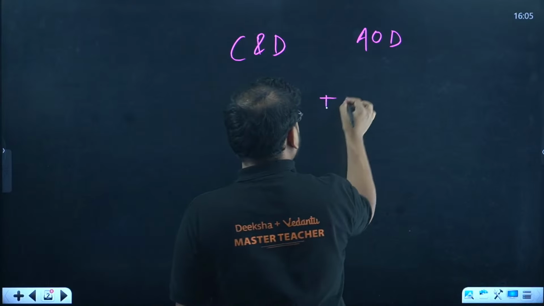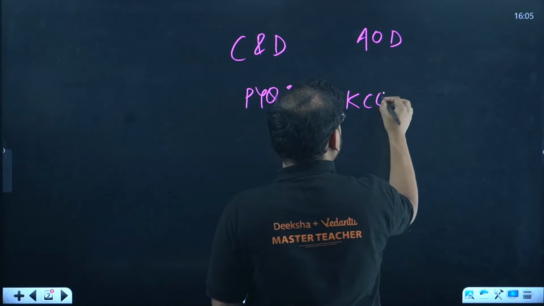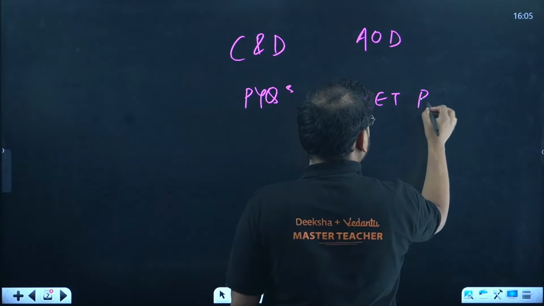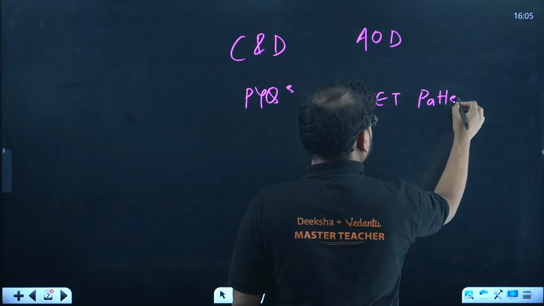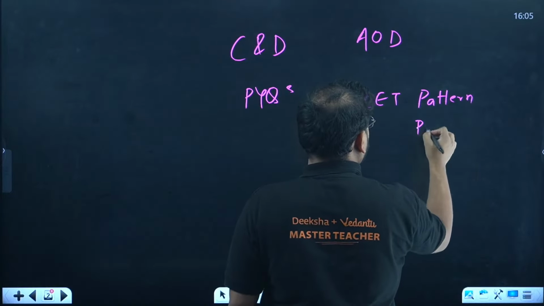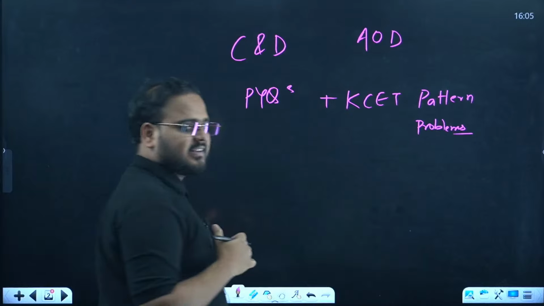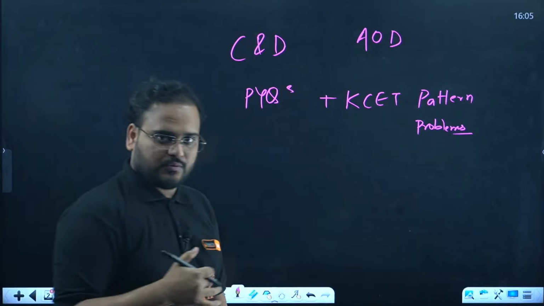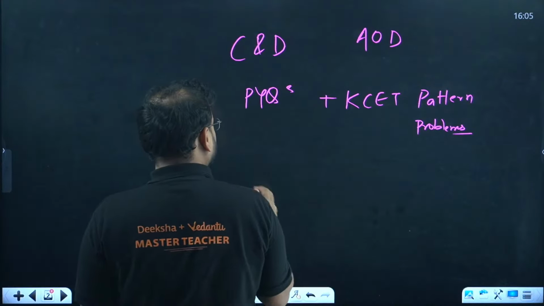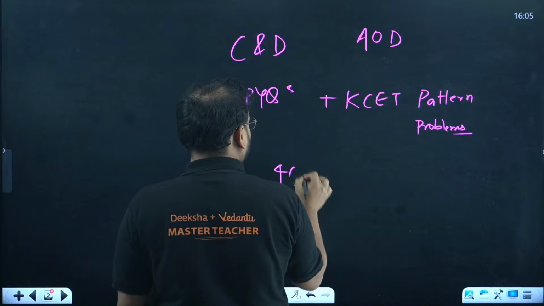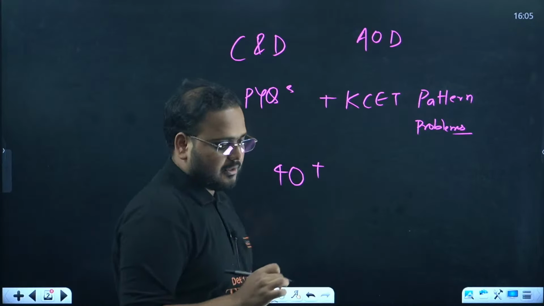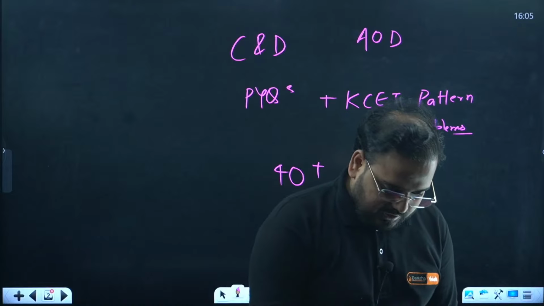Alongside this I have brought with me KCET pattern problems. No basics, nothing, only KCET pattern problems. You will not find any basic questions over here. This is only for KCET, by the way, guys, and I have brought again 40 plus problems.